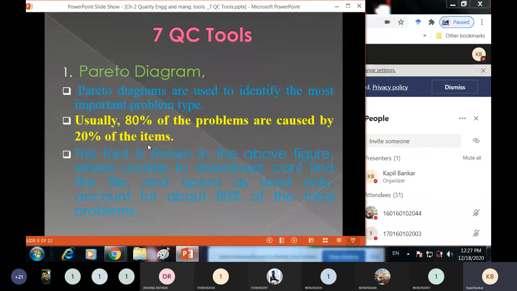The Pareto diagram itself represents the 80-20 rule, because from the Pareto diagram you can generally find out the 80% of the problems, caused by 20% of the items.